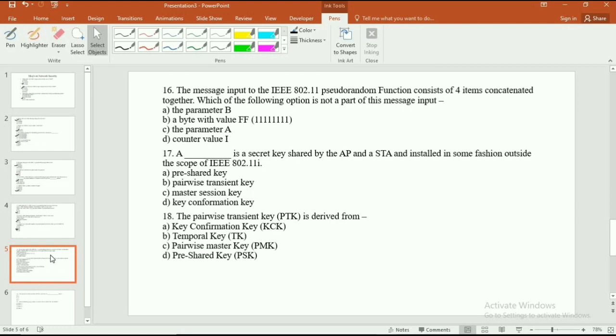Question number 16 is, the message input to the IEEE 802.11 pseudo random function consists of 4 items concatenated together. Which of the following options is not a part of this message input?